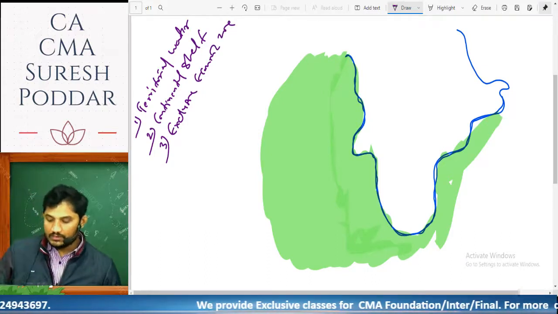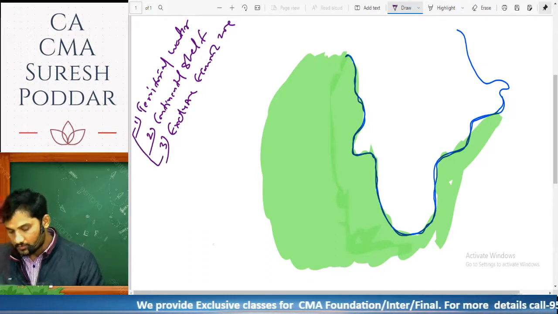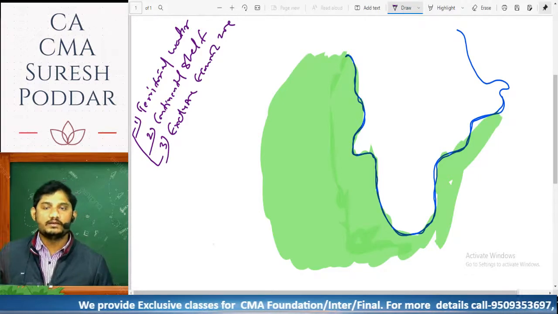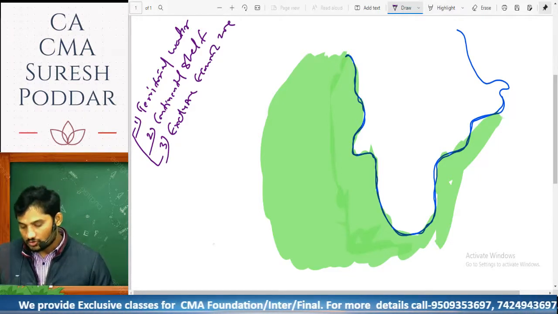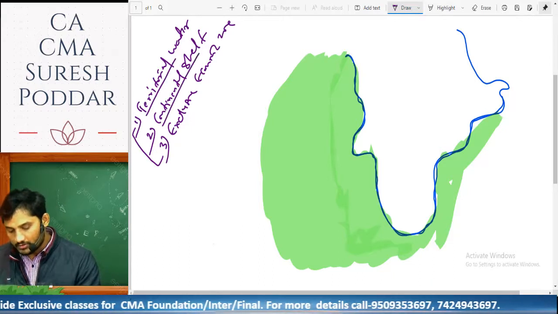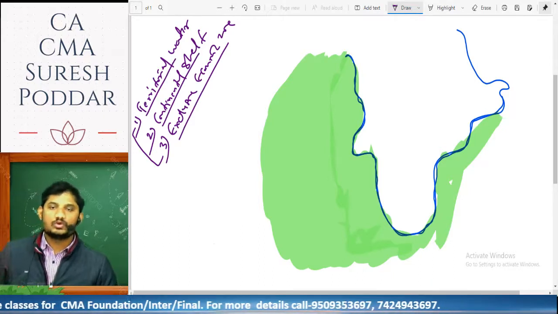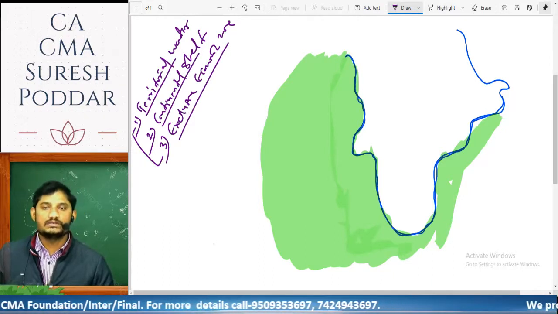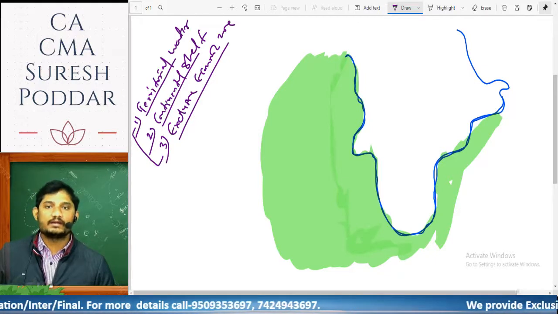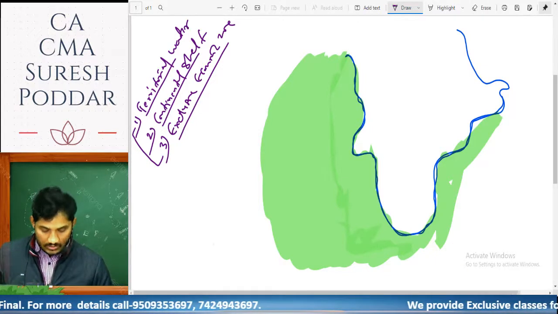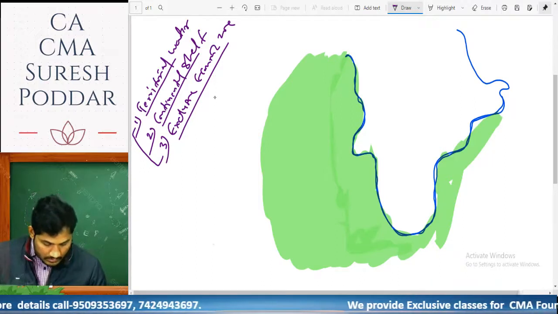If anyone is doing business in these three areas, they are also considered part of India, and GST will be levied. So let's see what each of them is. All three are mentioned in the Act 1976.